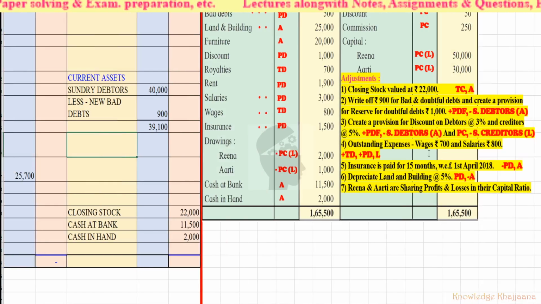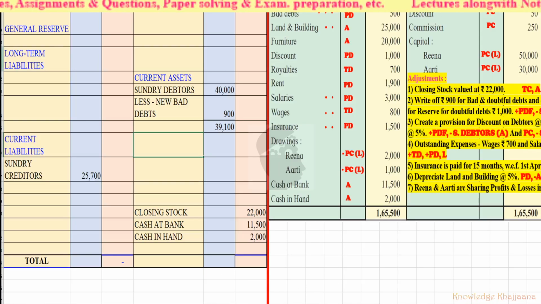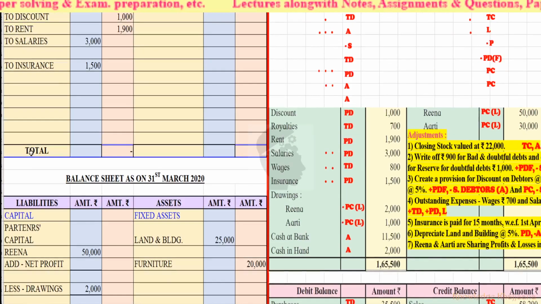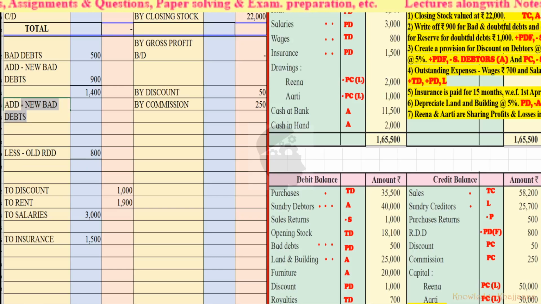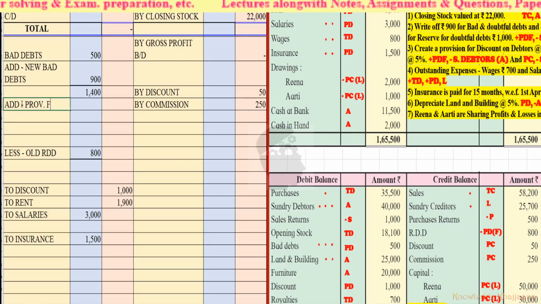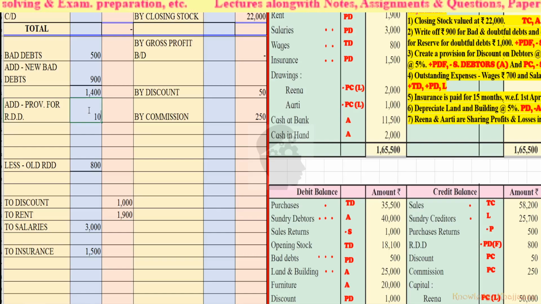The second part, create a provision for reserve for doubtful debts. So provision for reserve for doubtful debts rupees 1,000. Similarly, profit and loss account debit side and provision for reserve for doubtful debts rupees 1,000. Okay, so that much amount we have to add, so it will become rupees 2,400, right?